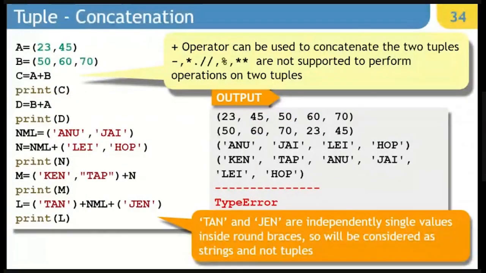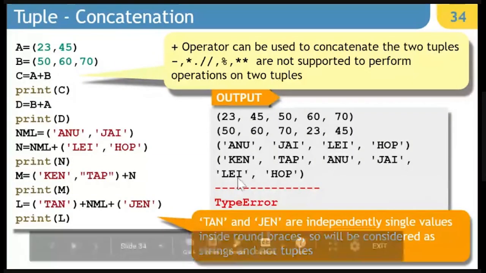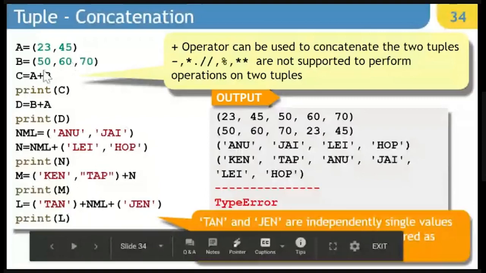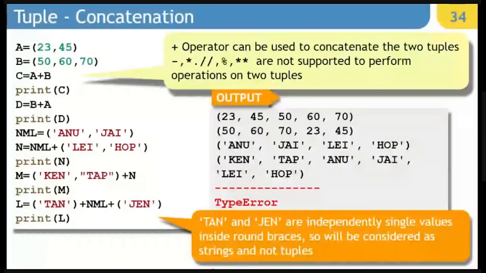Next example, concatenation. So when we talk about concatenation, we can concatenate a tuple just as we can do for a string as well as list. So if we have two tuples, if you write A plus B, it is not modification of content. Please remember, by adding two tuples together, producing another tuple is not mutable behavior.